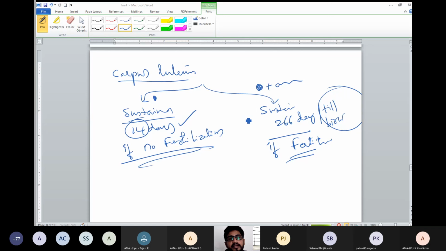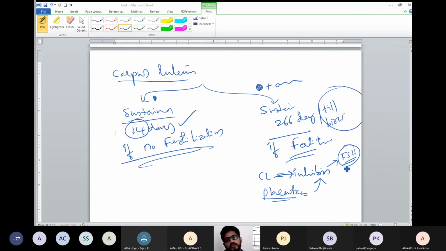At that time the corpus luteum releases inhibin. And also the placenta will form. Pregnancy is established, and the placenta also releases inhibin. The corpus luteum also releases inhibin. This inhibin will stop FSH.